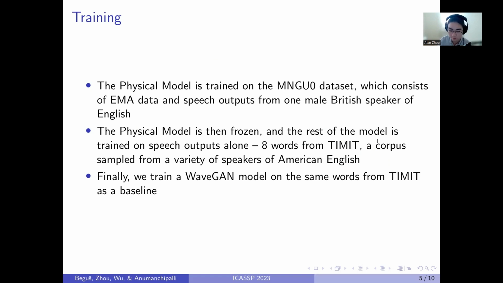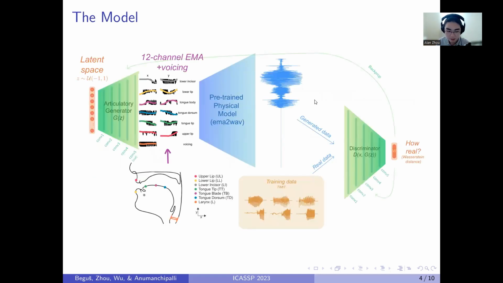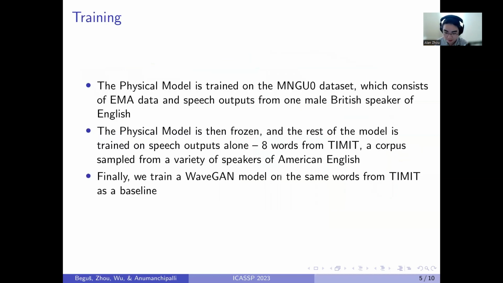In this case, we chose 8 words from TIMIT, which is a corpus sampled from a variety of speakers of American English. And then finally, we train a WaveGAN model whose architecture is very similar to our Articulation GAN model. Just instead of having this physical model, the output of the articulatory generator is just the speech itself. And we train this on the exact same words from TIMIT as our Articulation GAN.